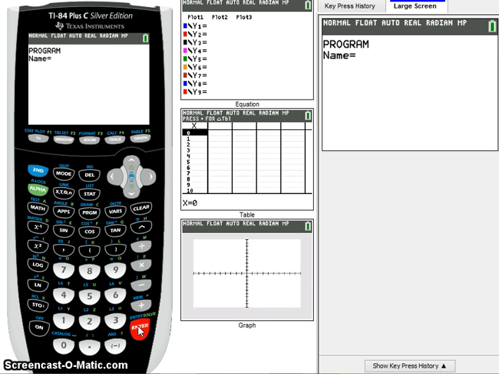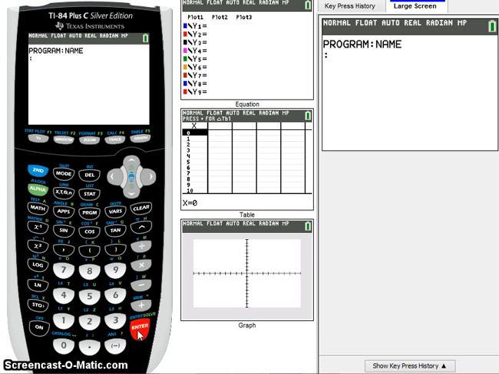And to do that, I need the alphabetical characters. That means I need to hit second alpha for alphanumeric. And then I can look at the letters. You'll see here's the letter A, here's the letter B, the letter C, letter D is down here, etc. So I'm going to find N-A-M-E. So we'll start here, N, A, M, and E. All right. Now I've given it a name, and now I'm going to hit enter.